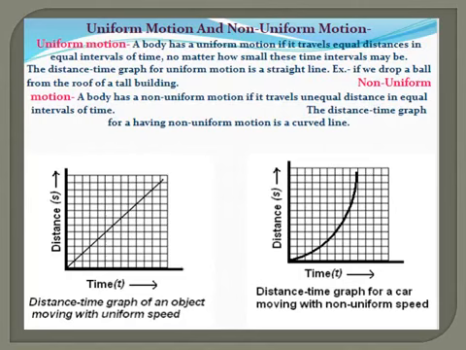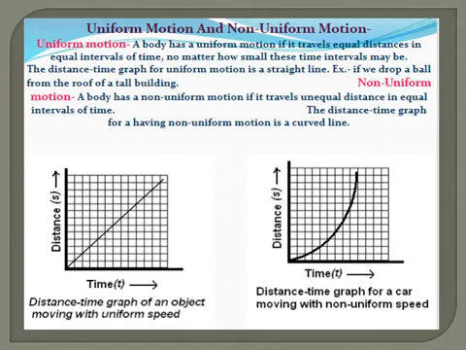For non-uniform motion, what is the definition? A body has non-uniform motion if it travels unequal distance in equal intervals of time. For this, the graph will not be a straight line, it will be a curved line.